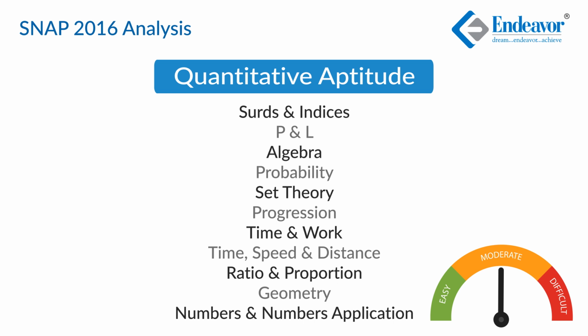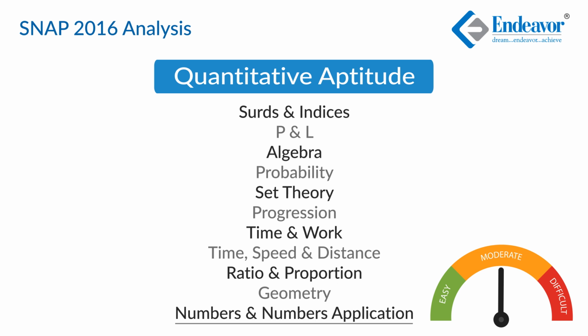So there were a couple of questions of surds and indices, 2 of profit and loss, 1 was algebra, 1 was probability, 1 of set theory, 3 questions of progression, 1 of time and work, 2 of time and distance, 2 of ratio and proportion, 3 questions of geometry, but there was a very strong presence of numbers and numbers application questions which were around 8 to 9 questions.